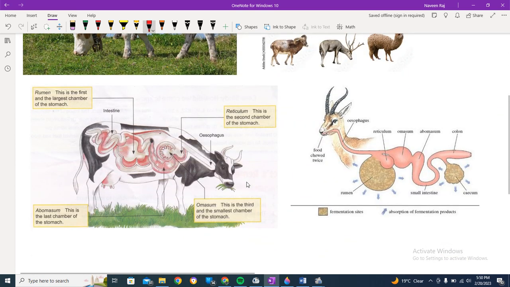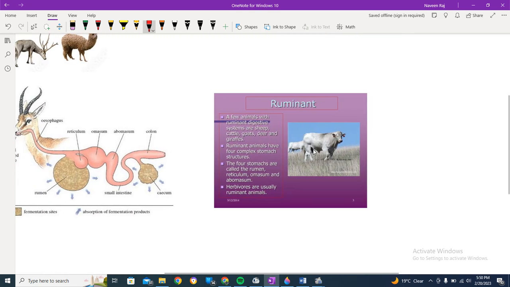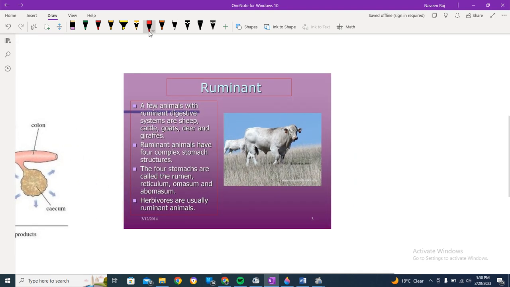Now I've got an explanation diagram for you that you need to know. Let me read this diagram for you. A few animals with ruminant digestive systems, found in goats, giraffes and others, have a four-chambered complex stomach.